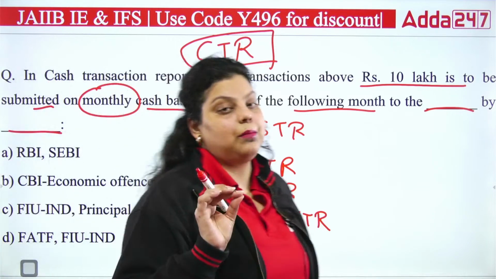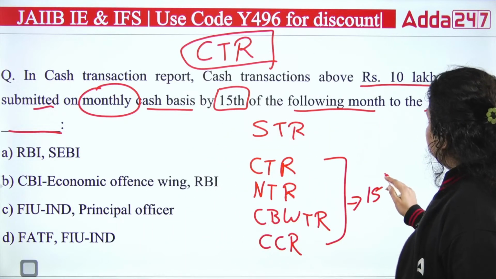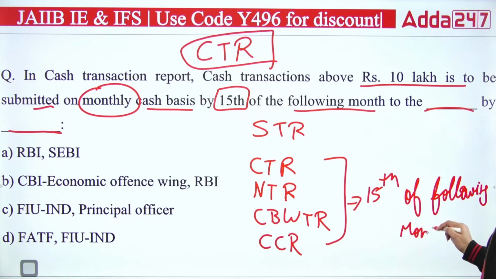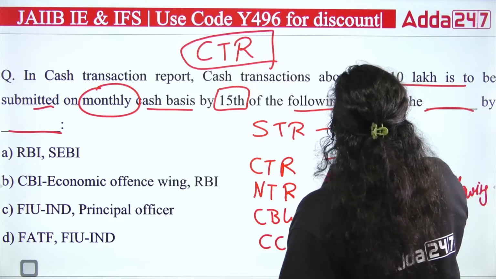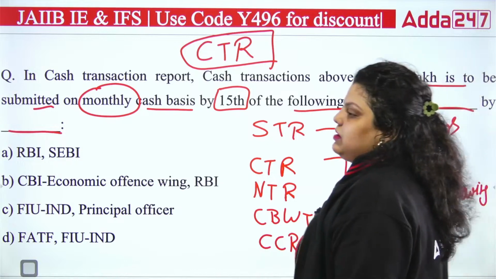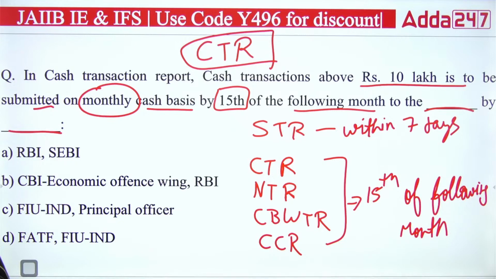All these have to be submitted on time. These 4 have to be submitted on the 15th of the following month, and when it comes to the STR, it has to be submitted within 7 days. Once you find out that a transaction is suspicious, from that particular day you have 7 days to report it.